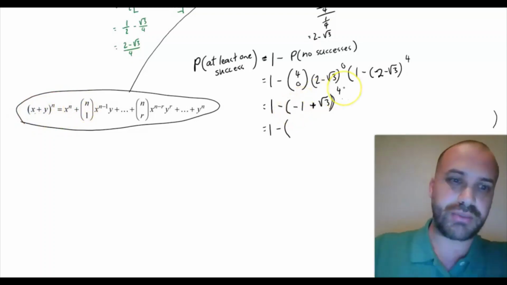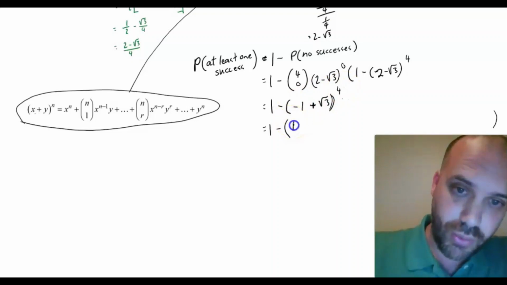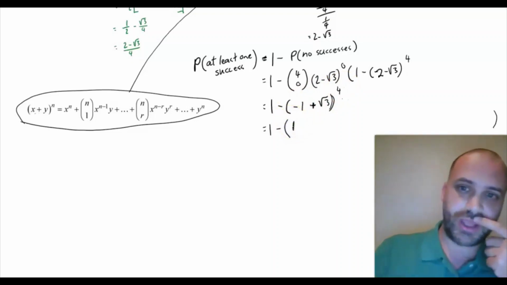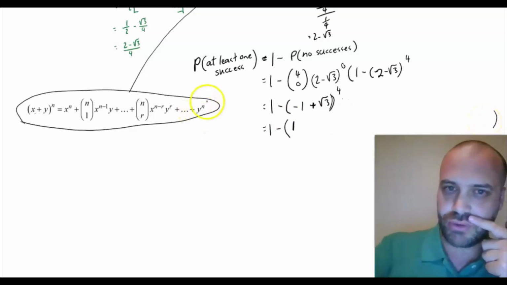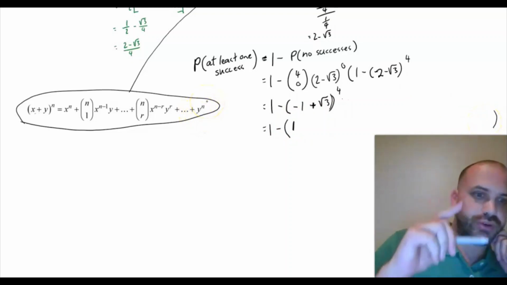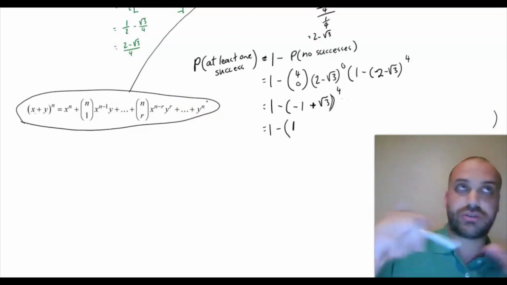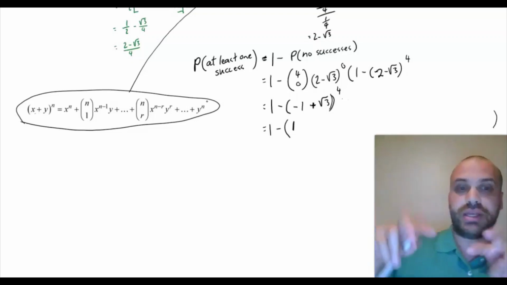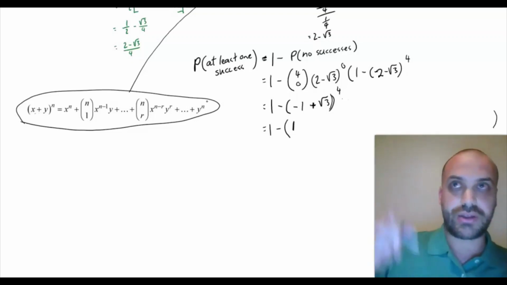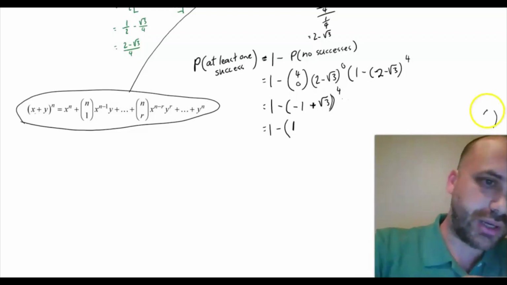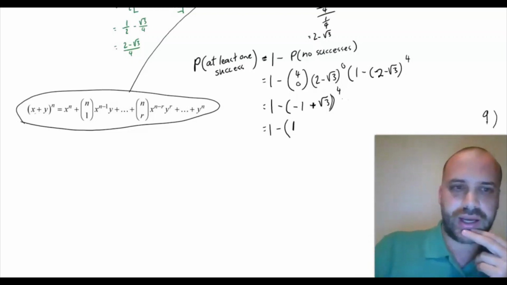Well, x plus y, in this case, negative 1 plus root 3, is going to be equal to x to the n. Okay, so the first one to the power of n. So negative 1 to the power of 4. Negative 1 times negative 1 times negative 1 times negative 1 is 1. We've got a nice 1 there. Now, on the other end of our binomial expansion, we're going to have root 3 to the n. So, root 3 to the power of 4 is 3 times 3, which is 9. We've got a nice 9 on the other end of this thing. It's positive.